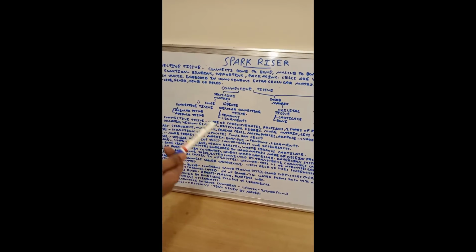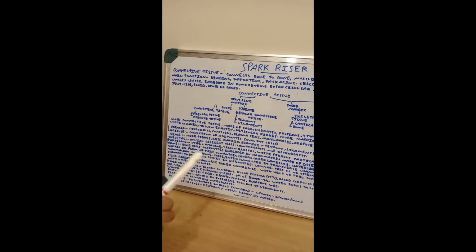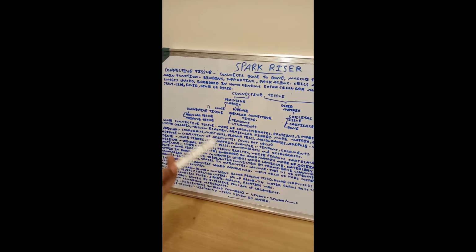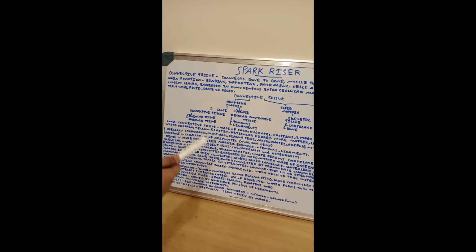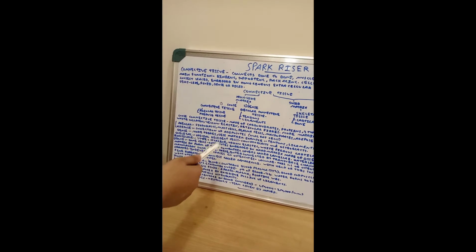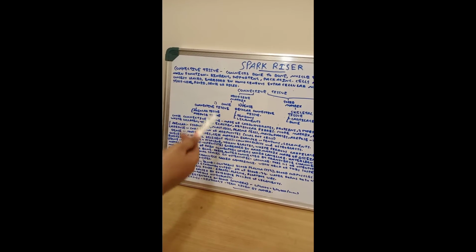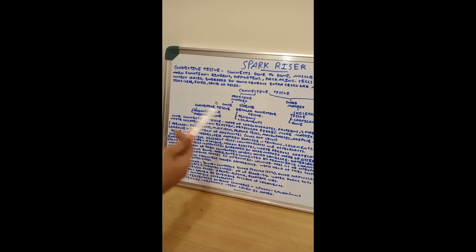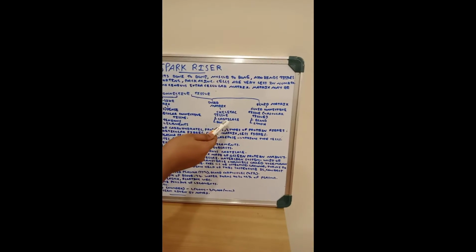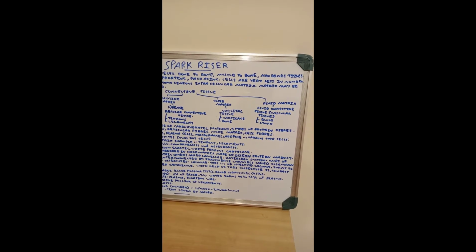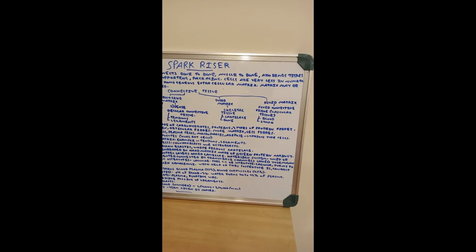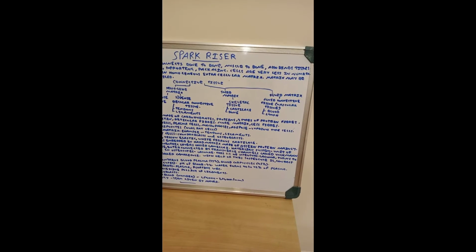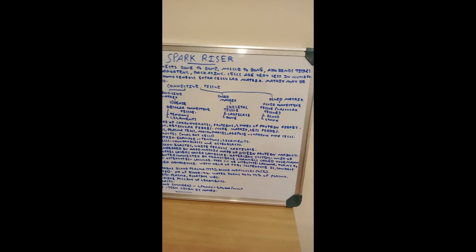And the bone, I'm just saying a few main functions. They provide shape to the body, and the bones form the endoskeleton in human beings and other vertebrates, except the sharks and some other animals where the skeleton is actually made up of cartilage. Also the bones form the framework of the body, and they also provide surface for attachment to many muscles.